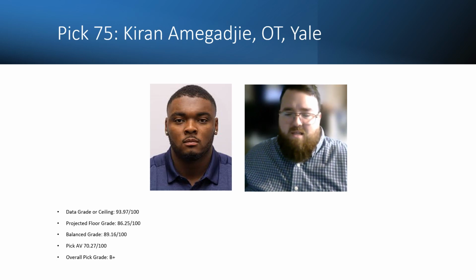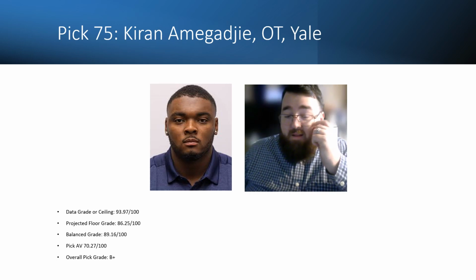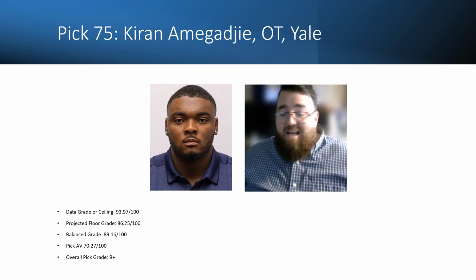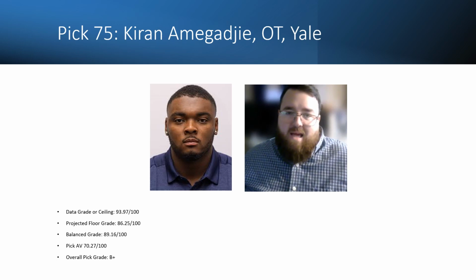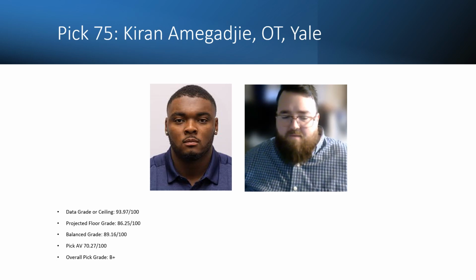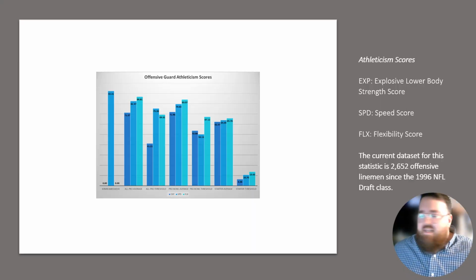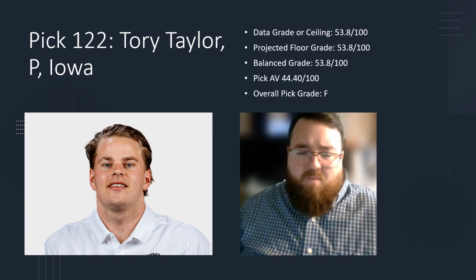Then, of course, we get to pick 75, which is Kieran, offensive tackle from Yale. His data grade, or ceiling, would be 93.97 out of 100. His projected floor grade is 86.25 out of 100. His balance grade is 89.16, and the average pick AV for where he was selected is 70.27 out of 100. Overall pick grade for him would be a B plus. Taking a look at his athleticism traits, he had a 92.31 in terms of his speed score, with not much else to really project with him, but good all around data for him.